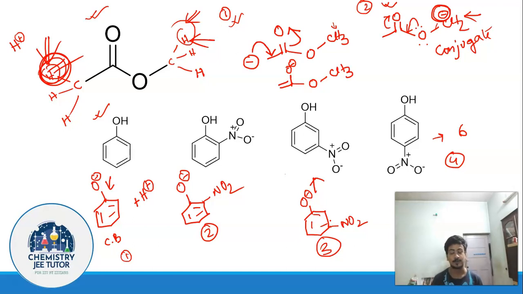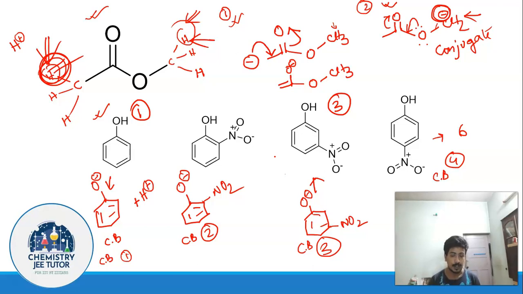So out of 1 and 3 we have understood that 1 and 3 are going to be less acidic as compared to, so understand when I am telling 3, it's actually this compound, 1 is actually this compound, this is the conjugate base of 1, this is the conjugate base of 2, this is the conjugate base of 3, this is the conjugate base of 4. So what we have understood is that 1 and 3 will have lesser acidity as compared to 2 and 4. That is very clear. But which one is going to have least acidity between 1 and 3?